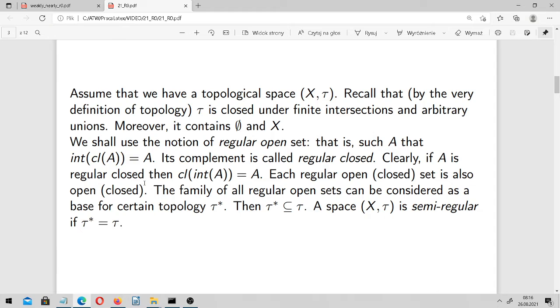Moreover, the family of all regular open sets can be considered as a base, or basis if you prefer this term, for a certain topology tau star. And tau star is contained in tau, because, as we said, each regular open set is also open. A space (X, tau) is called semi-regular if tau star is equal with tau.